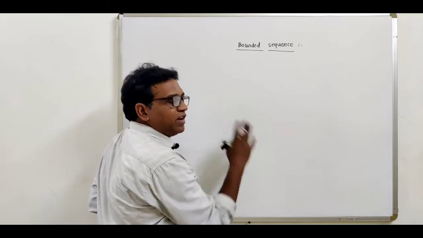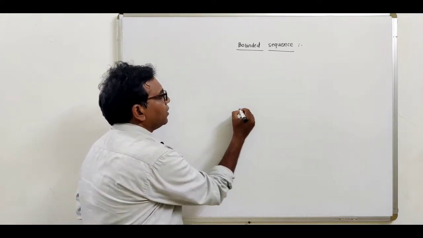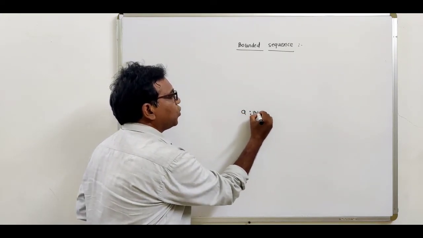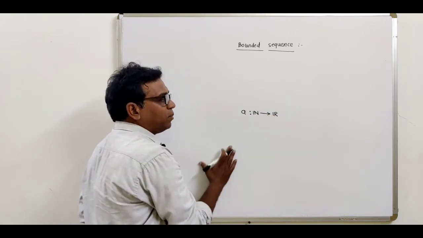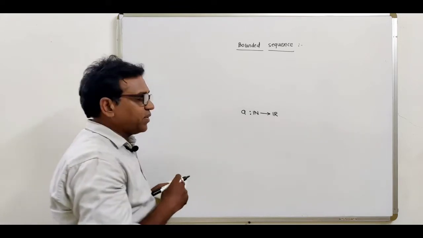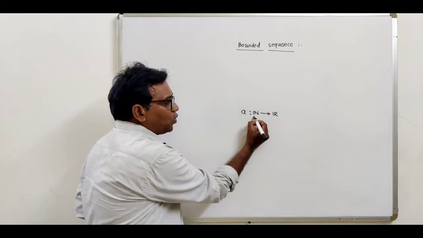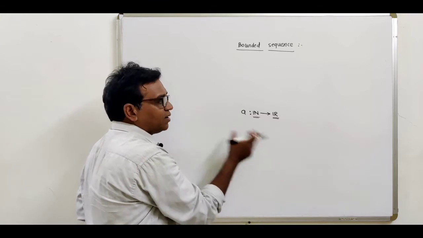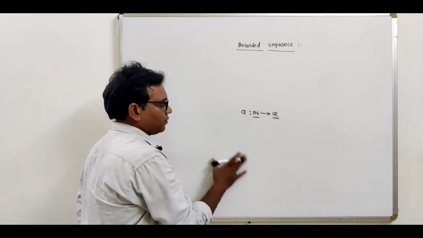Now, we have seen the definition of sequence. What is the definition of sequence? Sequence is a function whose domain is the natural numbers and codomain is the set of real numbers. This is called the infinite sequence of real numbers.